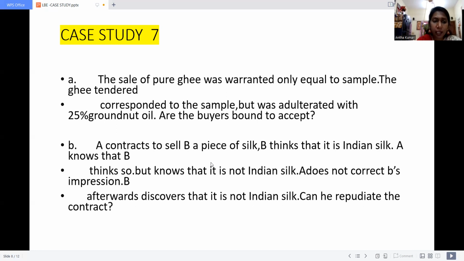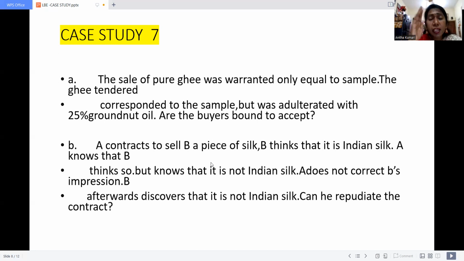But after he bought the product, B, the purchaser, the customer, came to know, he discovered that the purchased product is not an Indian silk. Now, can B, the customer, repudiate the contract? Yes, exactly. The customer can cancel the contract and he has full rights to claim back, and he can return the goods and get some other goods as per his specification, or else he can file a case against the seller.